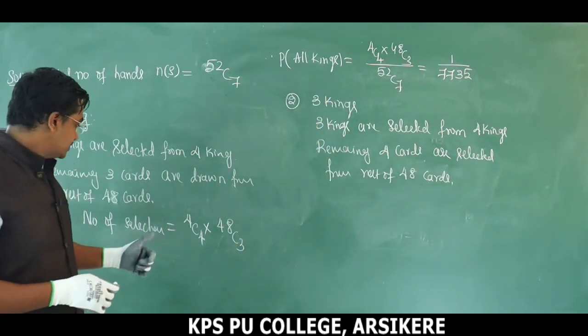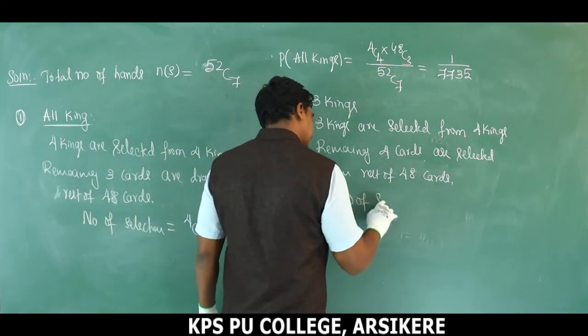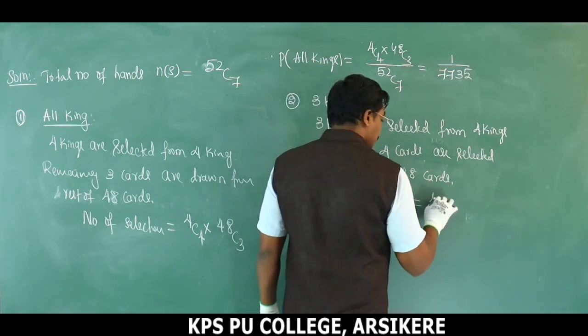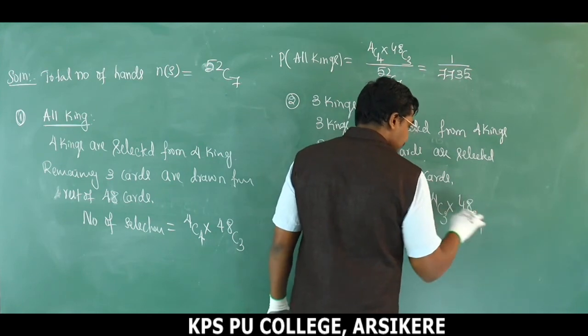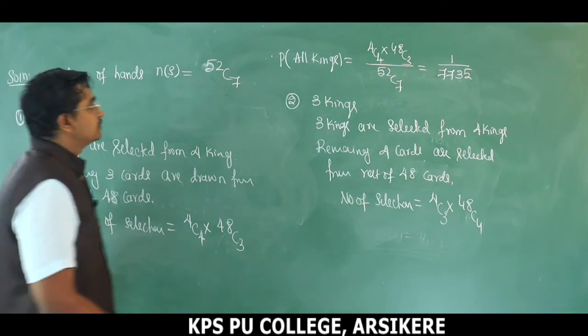Next, what happens? The number of selections is equal to 4C3 into 48C4. 4C3 into 48C4. So what is the probability of 3 kings?